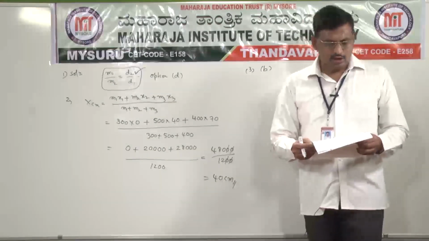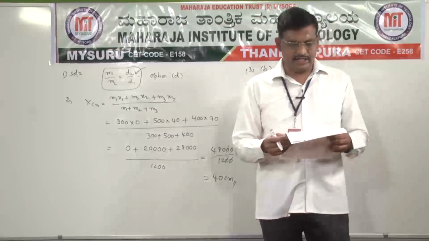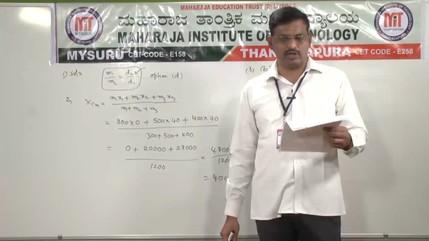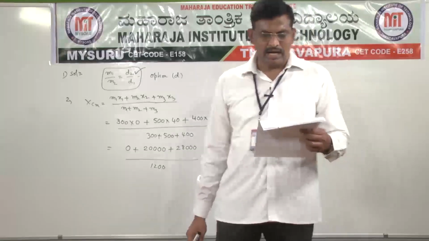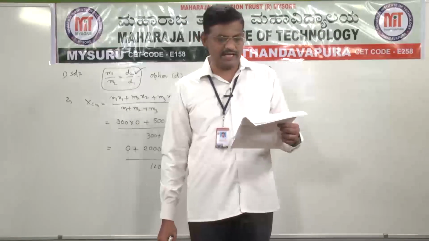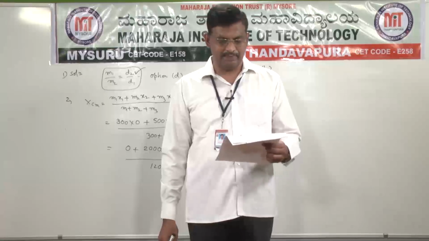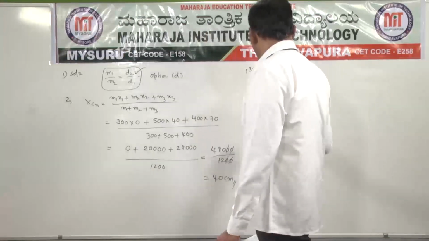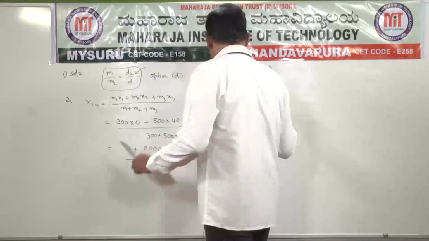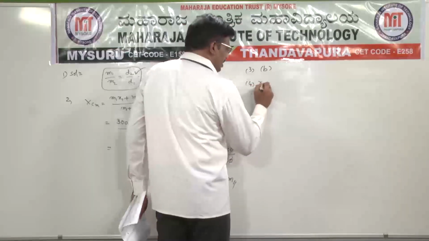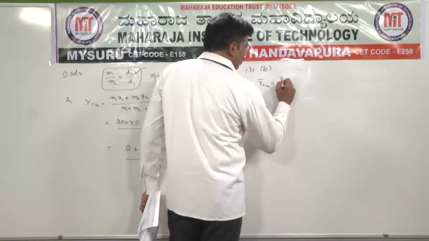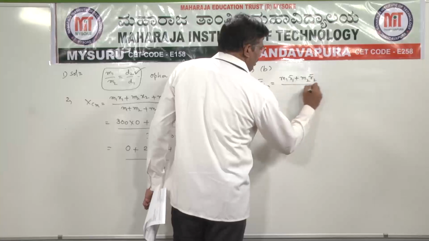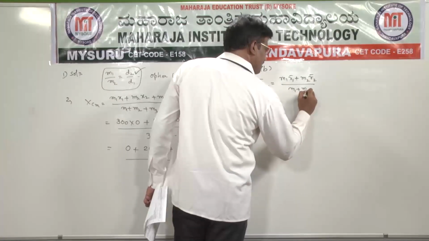Next, fourth question. Two particles of mass 1 kg and 3 kg have position vectors 2i cap plus 3j cap plus 4k cap and minus 2i cap plus 3j cap minus 4k cap respectively. The center of mass has a position vector. So in the synopsis I explained to you already, position vector of center of mass R_CM bar is equal to m1 r1 bar plus m2 r2 bar divided by m1 plus m2.